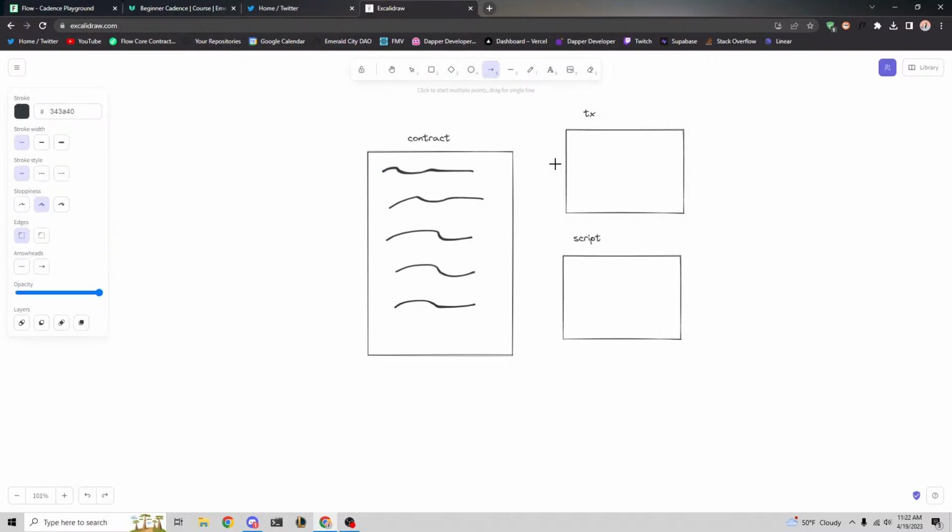Then transactions call into the contract, and same with scripts. So this is the mental model you should be thinking about: we're going to deploy the contract to an account, and then transactions and scripts are going to read into it or call into it to do some actions, okay? This is how you should be thinking about it.